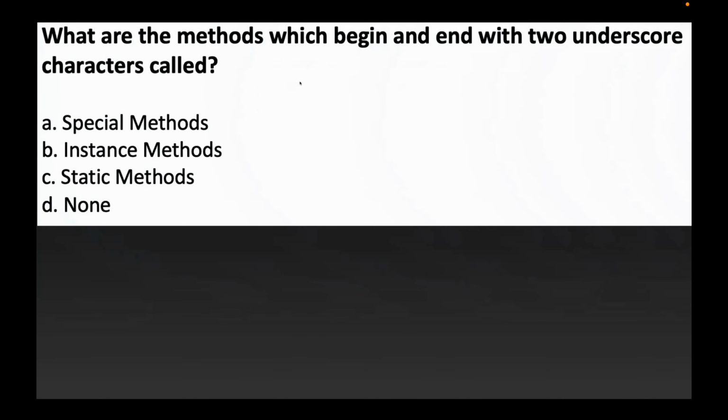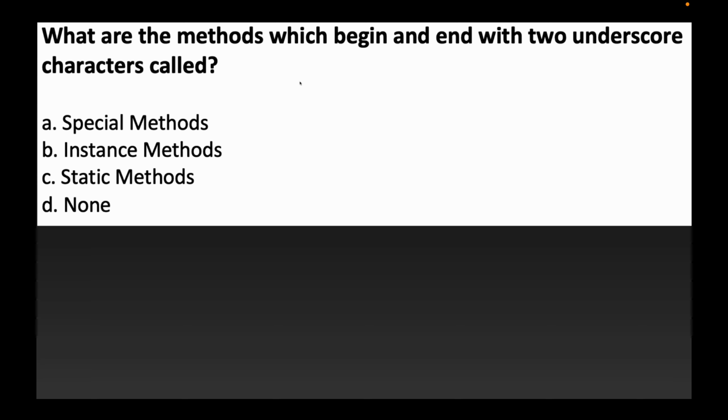Next question: what are the methods which begin and end with 2 underscore characters called? In Python, we have some special methods that are inbuilt, and we need not invoke them manually. They are automatically invoked when you create the object or call the object.